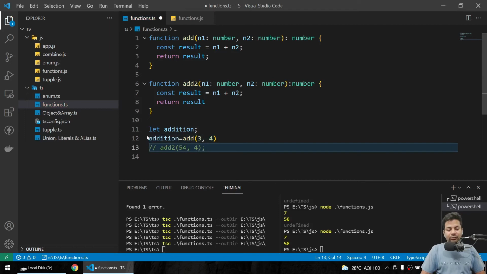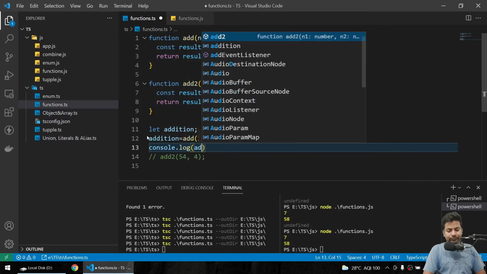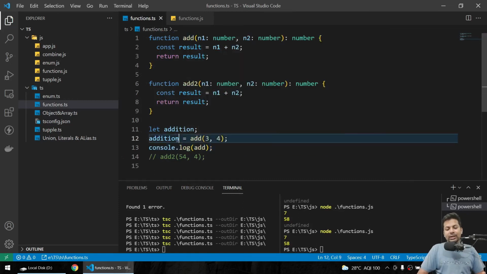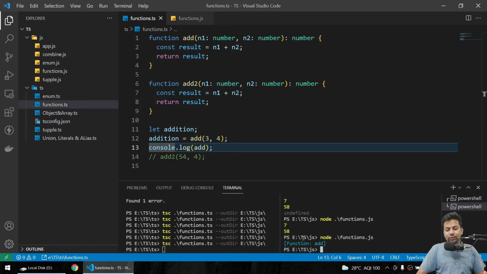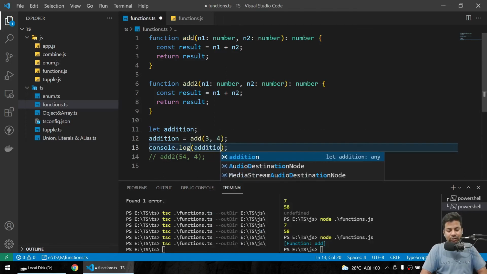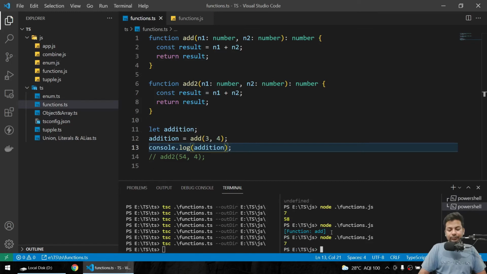and let me just comment this out for now, and here you just say console.log add. So after returning, you are getting the value in addition, then printing the value. And yeah, you can see function add. We are printing the function add instead of addition. Let me print addition. Yeah, so I have to compile it again. Now run it again. 7. That's pretty much sure we returned the result we got here.